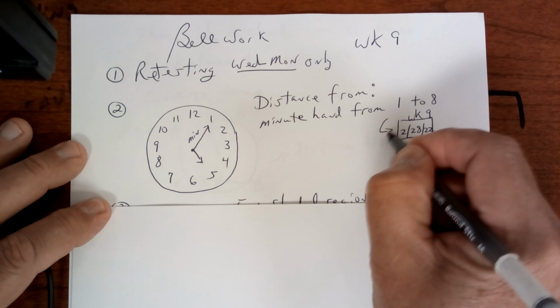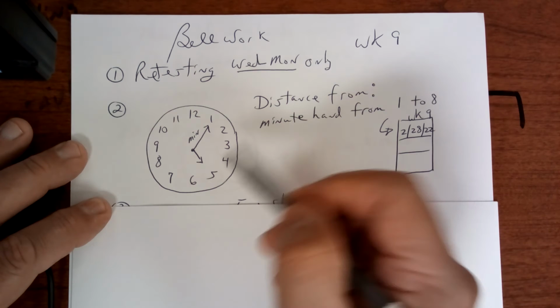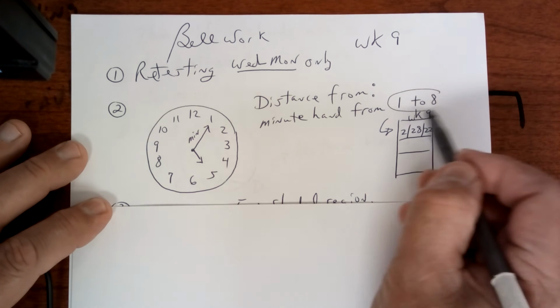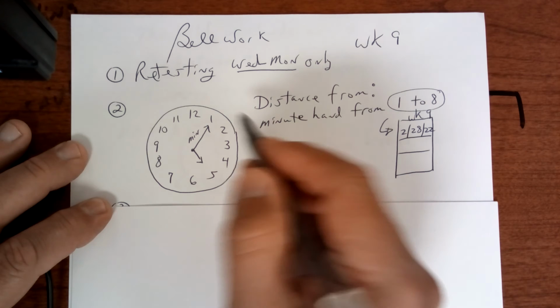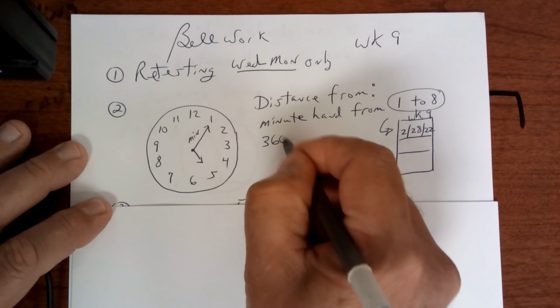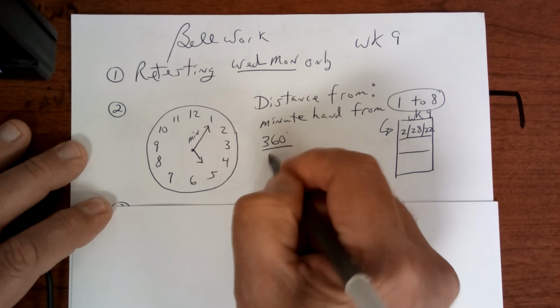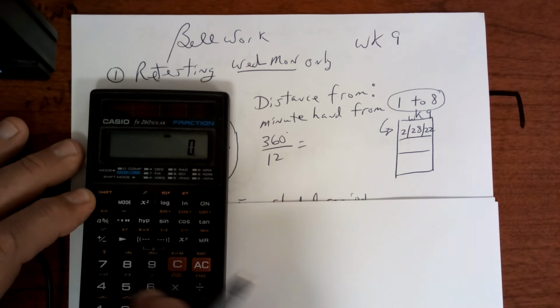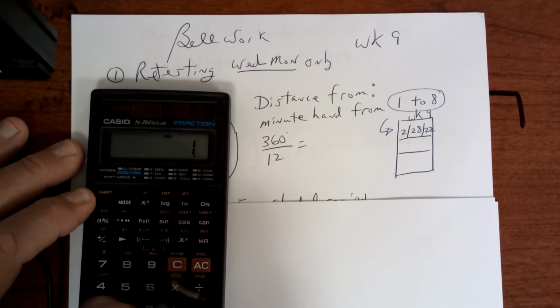Anyhow, you're going from the minute hand from 1 to 8. The whole circle is 360 degrees, and you're dividing it into 12 pieces. So let's find out how much each one's worth. 360 divided by 12, I get 30.